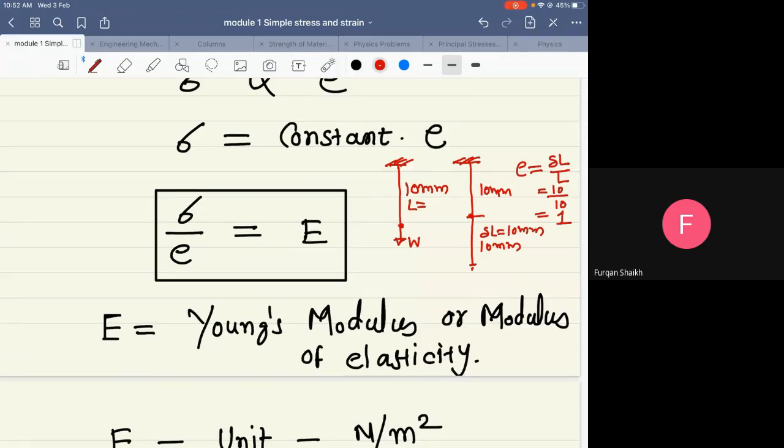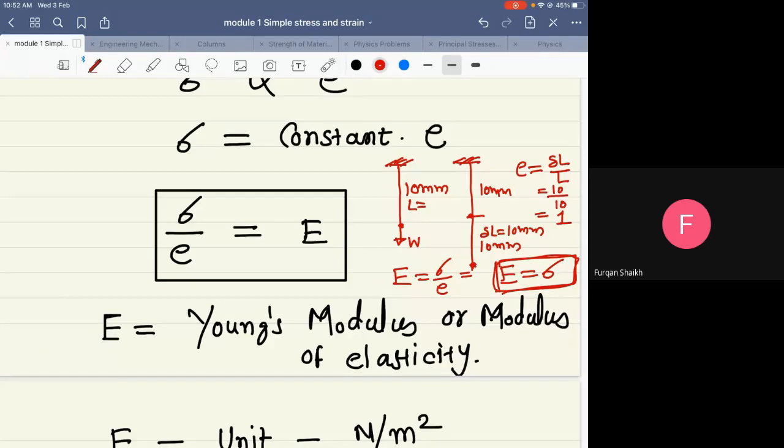And now the stress induced in the material at that time. If I want to calculate Young's modulus here, how can I write? E is equal to stress divided by strain, sigma divided by e, and now the value of small e is 1. So Young's modulus is nothing but the stress at this condition.